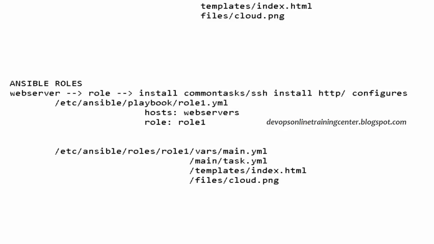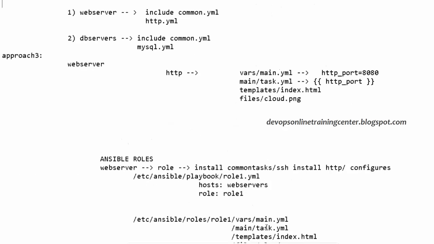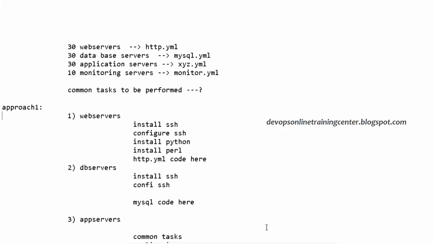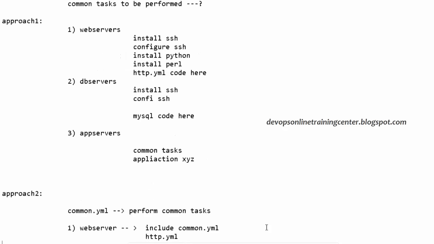What are we doing here? Are you clear with these three approaches? Why are Ansible roles important? Approach 1, we define everything in a single playbook, and we are not calling something. Everything we define in a monolithic fashion, which is not good.